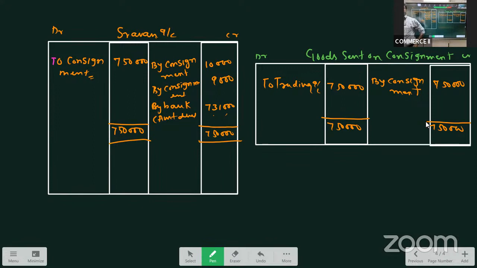Remember guys, in my first class, I told you about Del Credere commission. It is a 2-marker also. I said there are 3 different types of commission given to the consignee. One is ordinary commission. Second, Del Credere commission. Third one, overriding commission. Okay, so ordinary commission is a basic remuneration given to the consignee. Del Credere commission is an extra commission given by the consignor to the consignee for taking the risk or responsibility of bad debts. If you write these 2 lines, you'll get 2 marks.